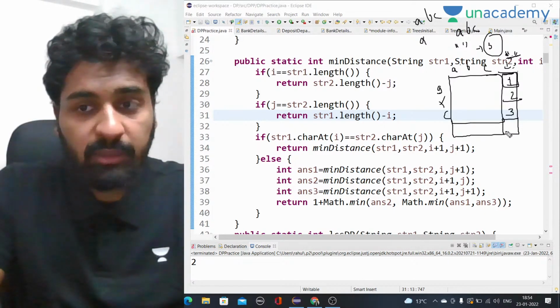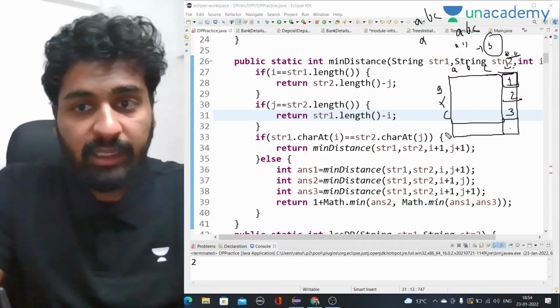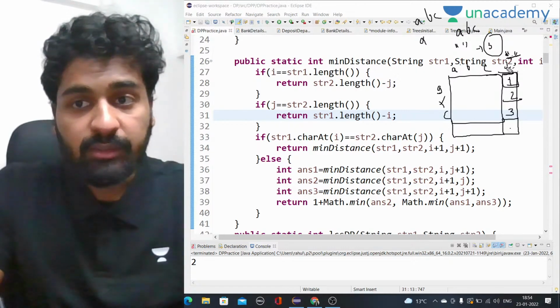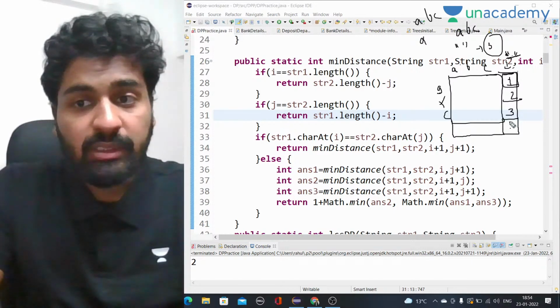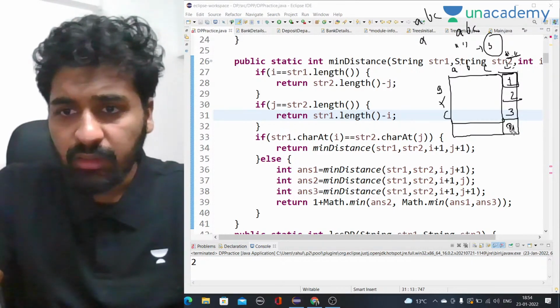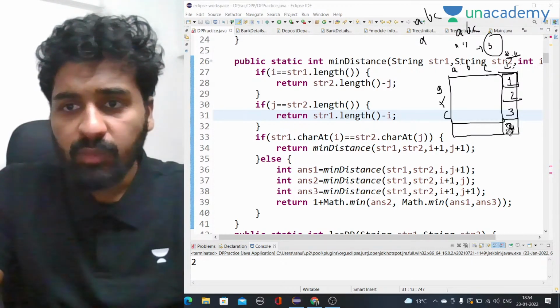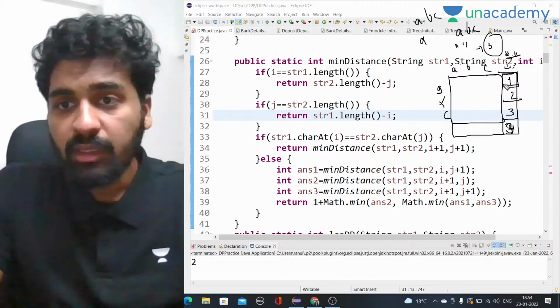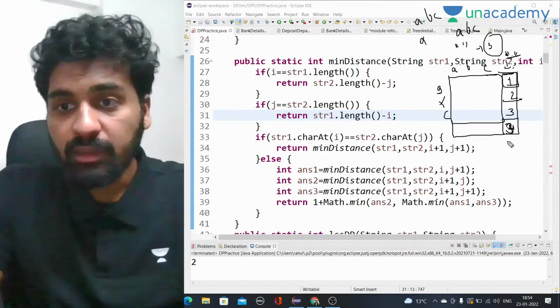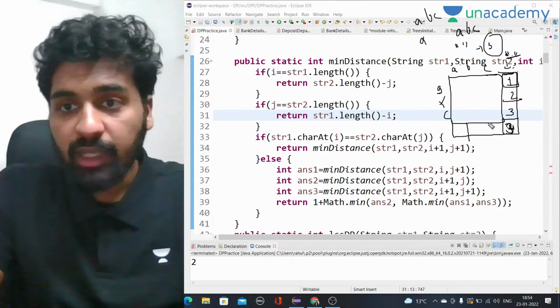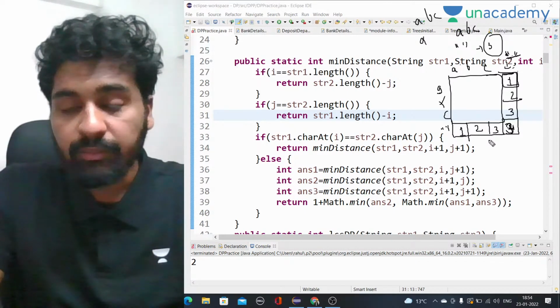Same here as well. If the first string is axc and the other string is empty, in that case what we have to do is again 3. So this would have been 0 1 2 3 actually, with 0 index, so here would have been 0, and the answer would have been 1 2 3, right? And here also, if this string has become empty and here we have 1, the answer will be 1, then 2, and then 3, right?